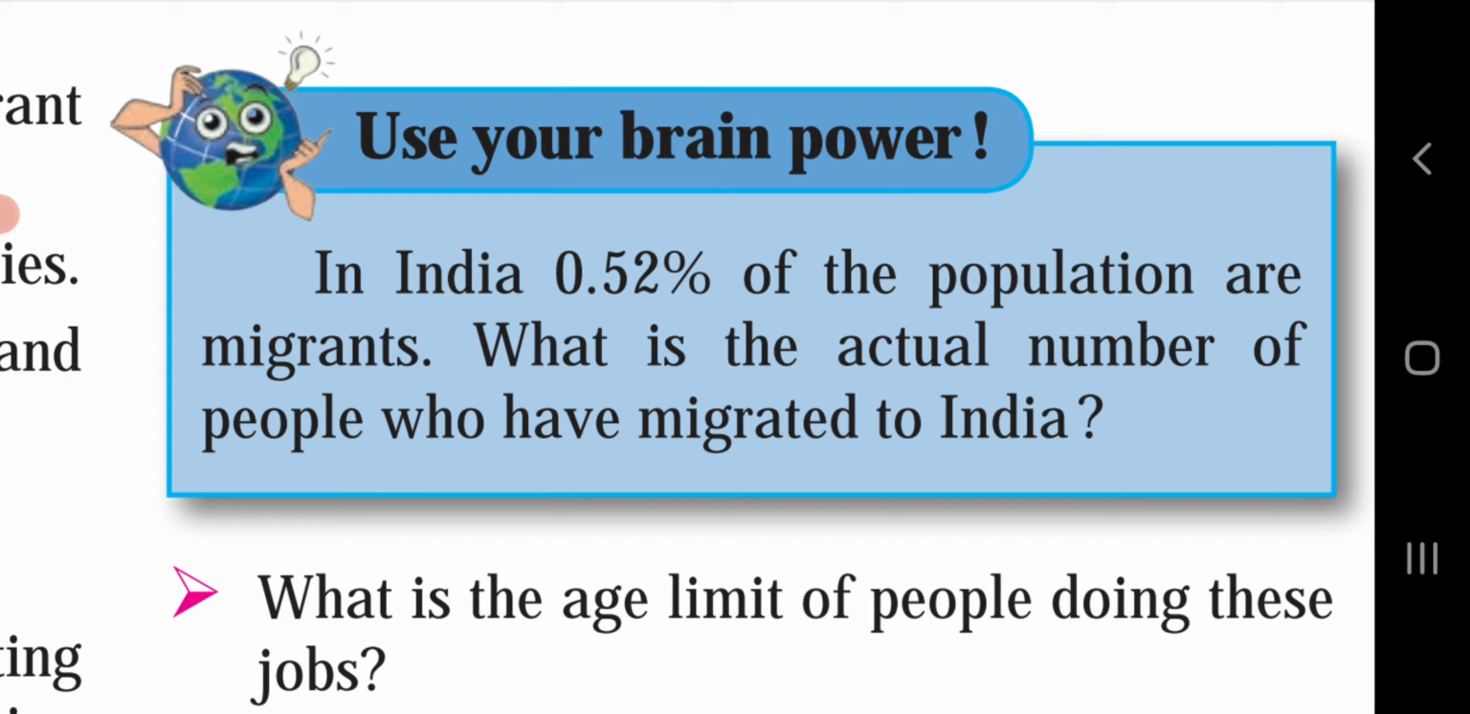Use your brain power. In India, 0.52% of the population are migrants. What is the actual number of people who have migrated to India? So you have to collect this information by using the internet. If you see, 62,92,000 people have migrated to India, which is 0.52% of 121 crore people. This is the ratio of migrants of India.